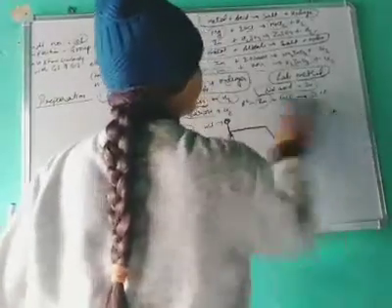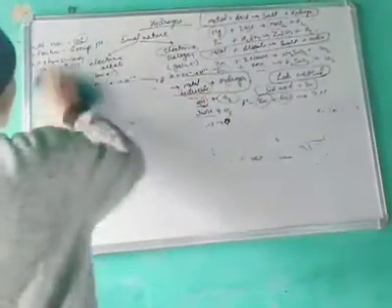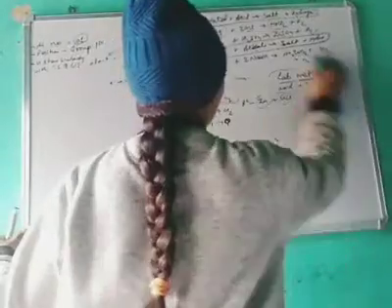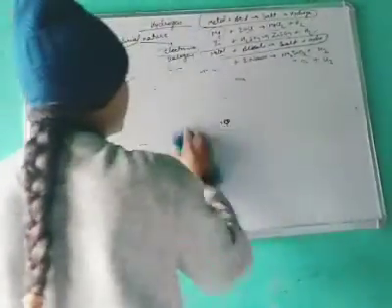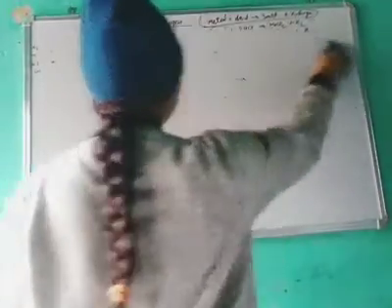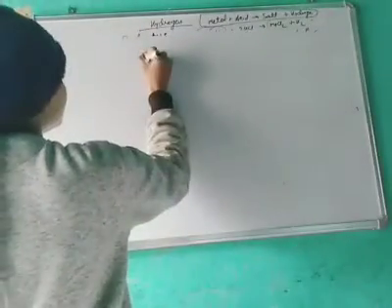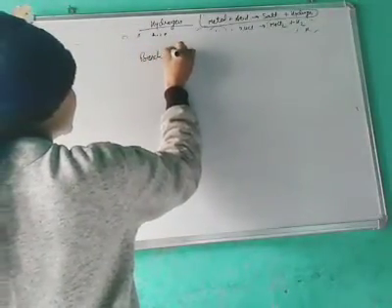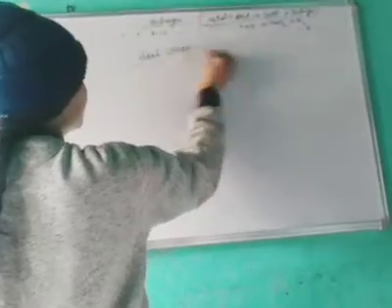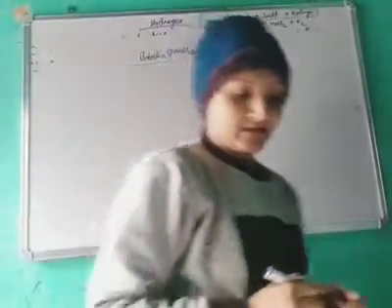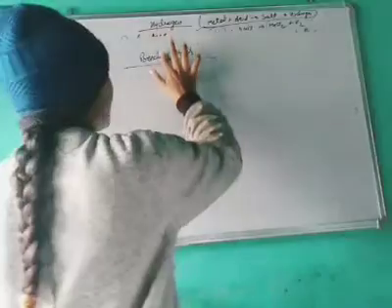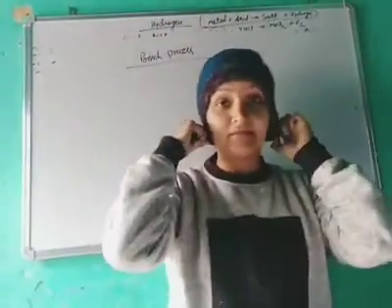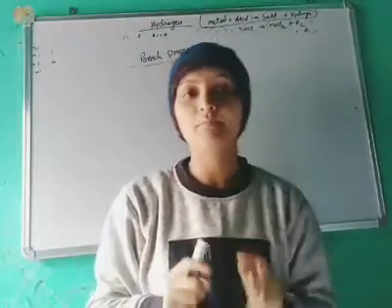Okay, there is the Bosch process. The industrial preparation method is called the Bosch process.